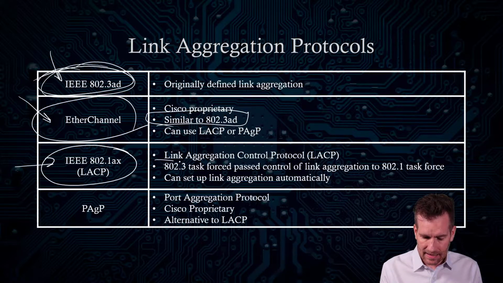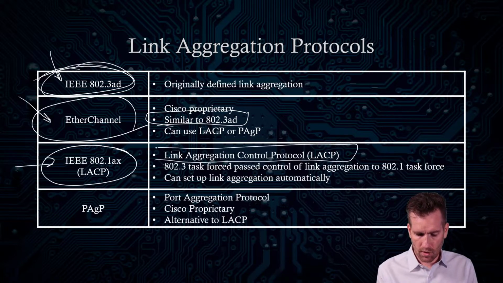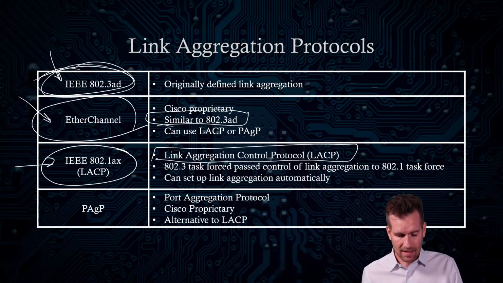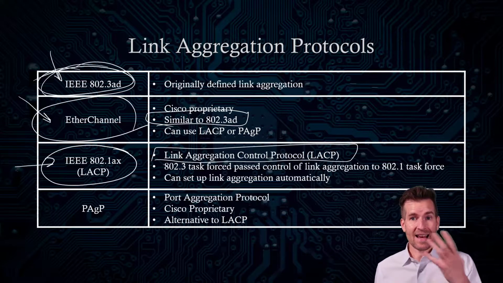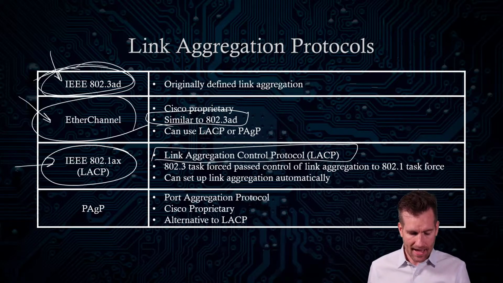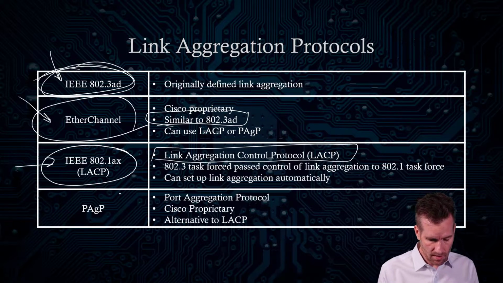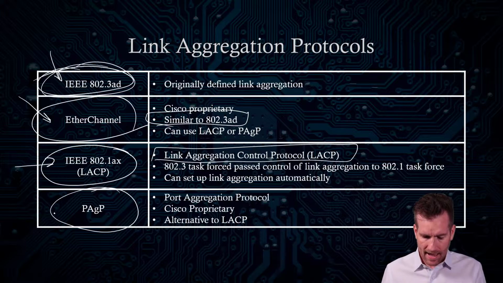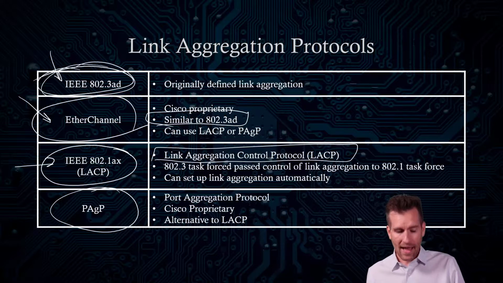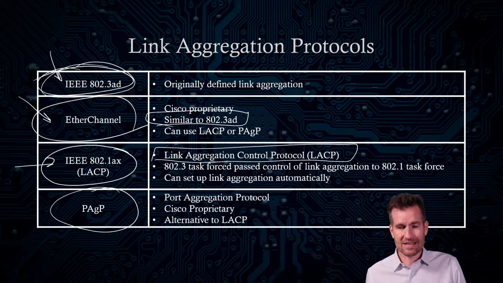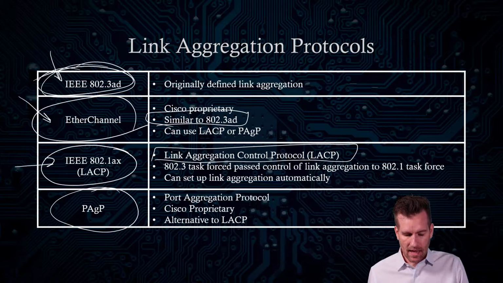It is the Link Aggregation Control Protocol, or LACP, and it can set up these link aggregations automatically. Cisco wanted their own version of this, of course, so they came up with Port Aggregation Protocol, or PAgP. This is Cisco proprietary, and it's an alternate to LACP.